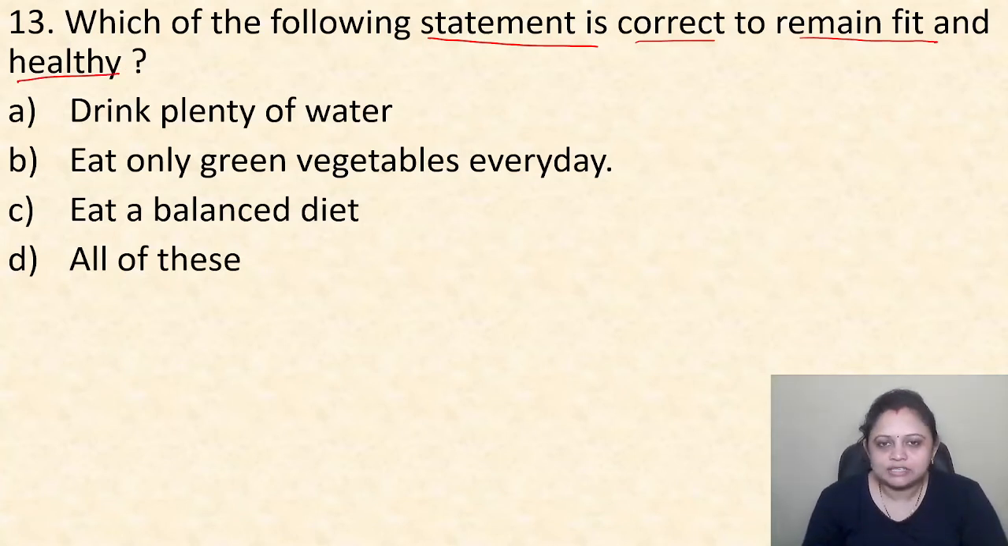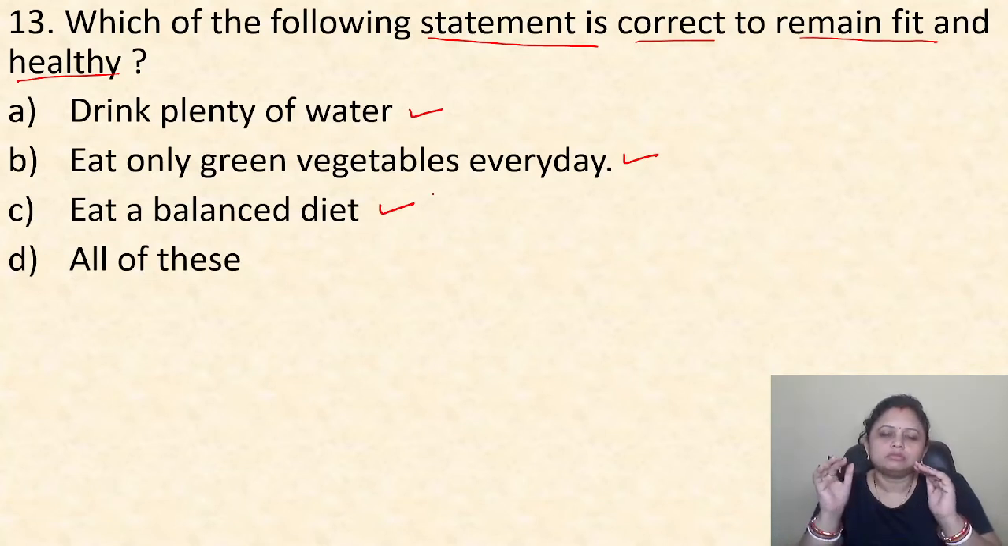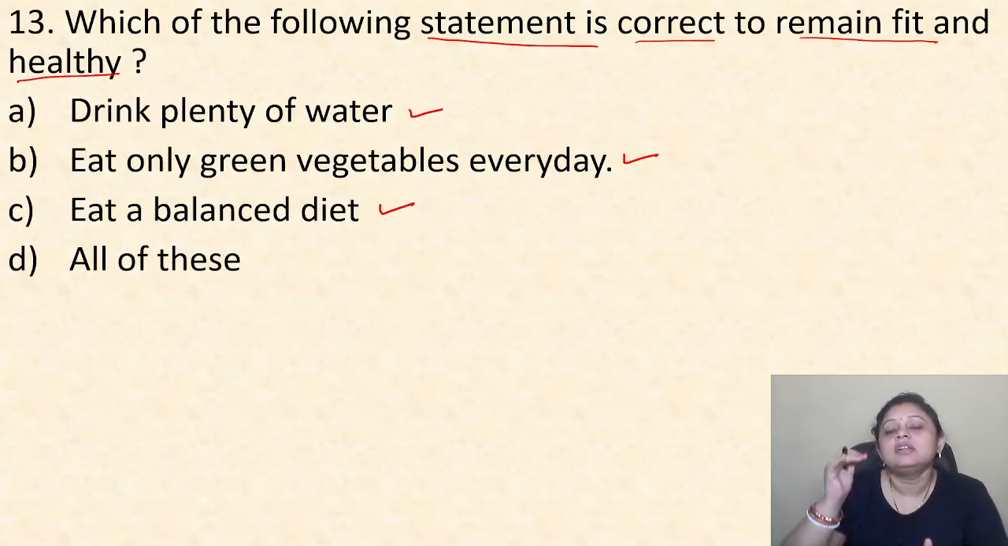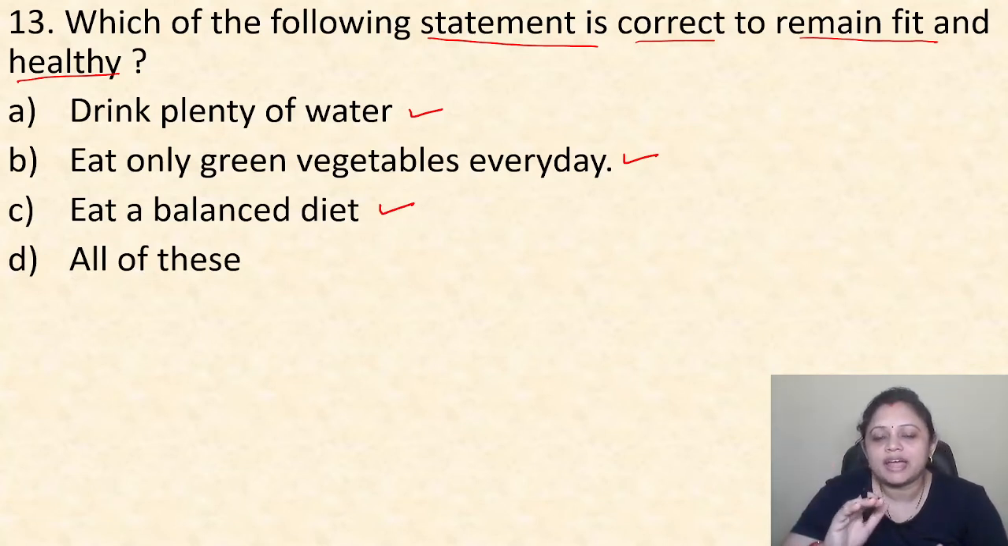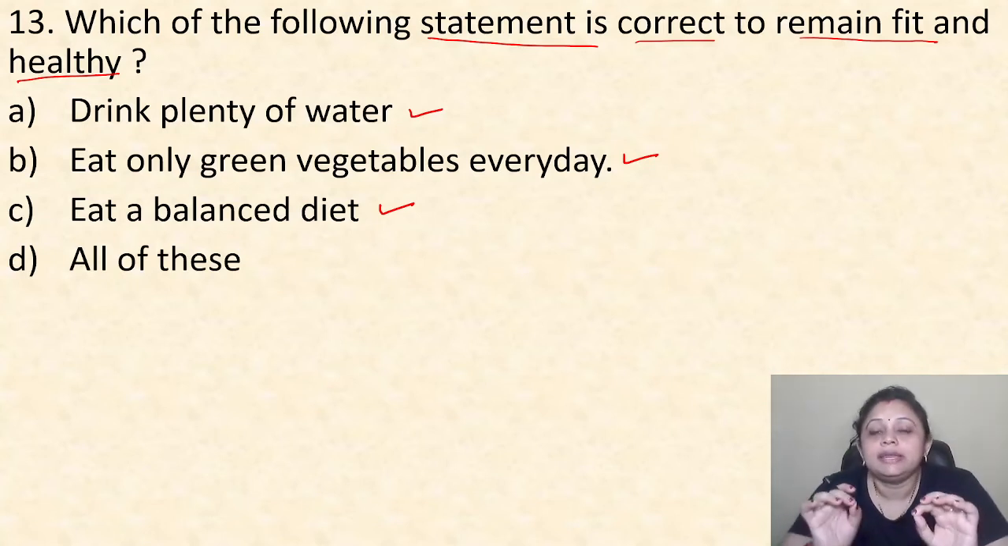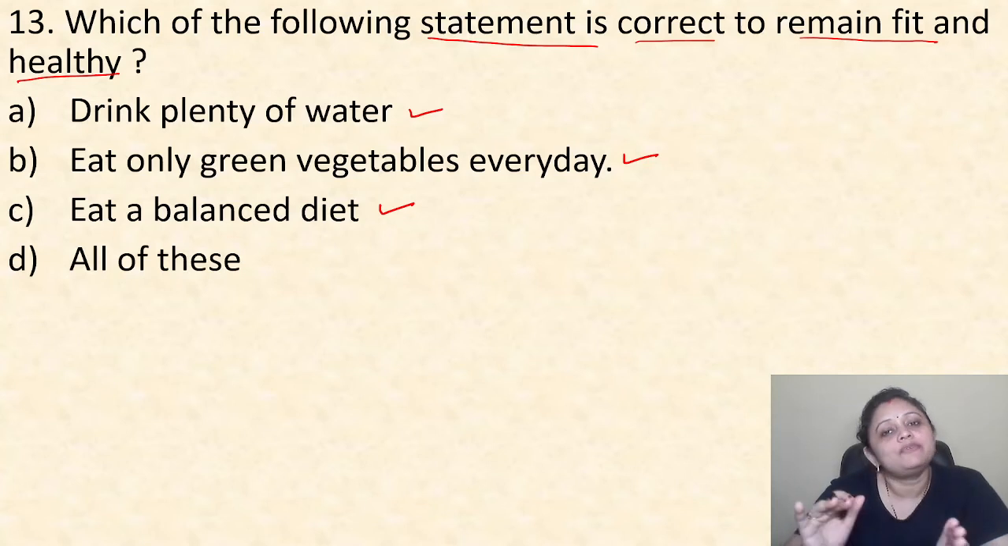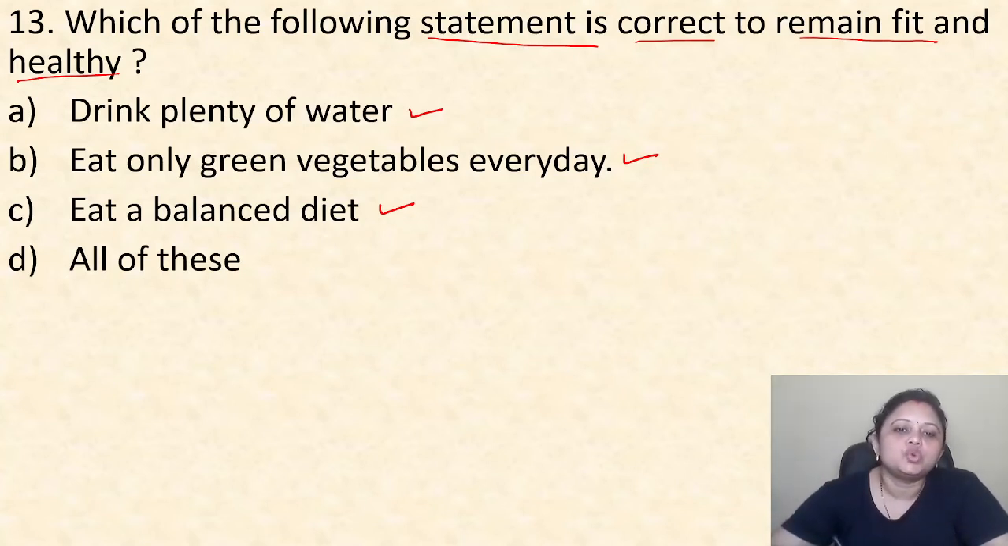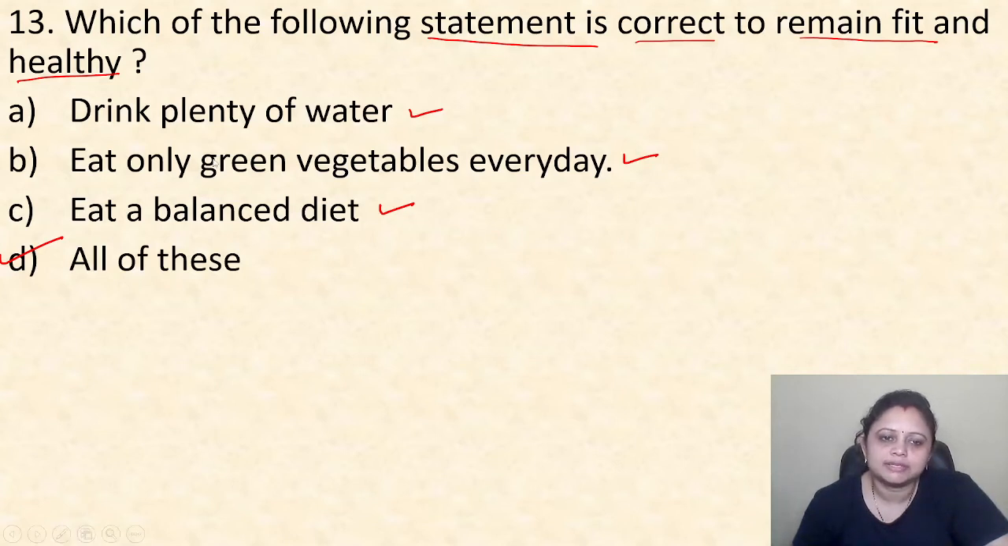Should we drink plenty of water? Yes, we should. Eat only green vegetables every day. Yes, we should eat green vegetables every day. Eat a balanced diet. Yes, we need to take a balanced diet, right? The carbohydrate, protein, fats, vitamins, minerals, everything is needed for our body in a proper amount. That's why we need a balanced diet. So the correct answer is option D, that is all of these.